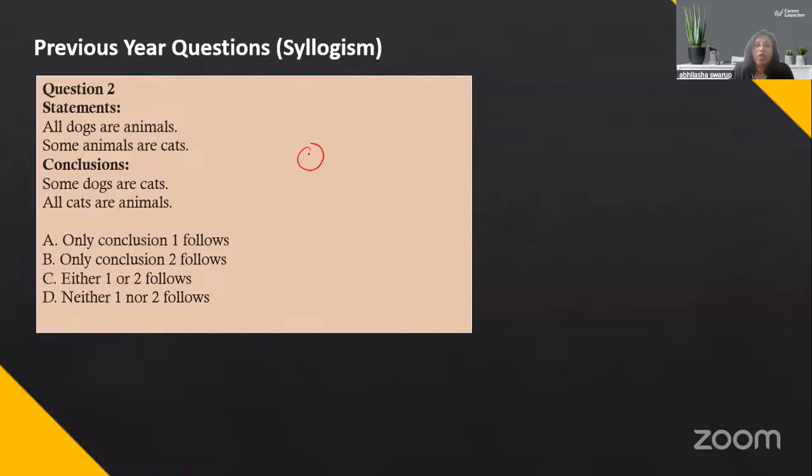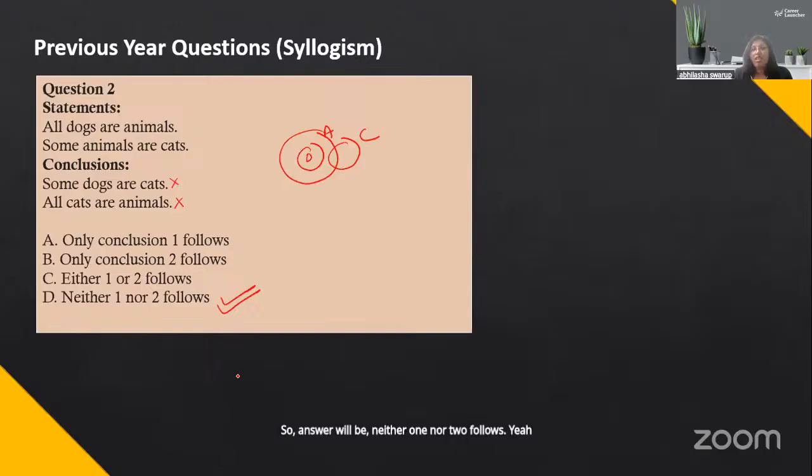So I would say all dogs are animals and some animals are cats. I could draw it like this. Yeah, some animals are cats. So can I say some dogs are cats? No. Can I say all cats are animals? Not in this diagram, so no. So the answer will be neither one nor two follows.